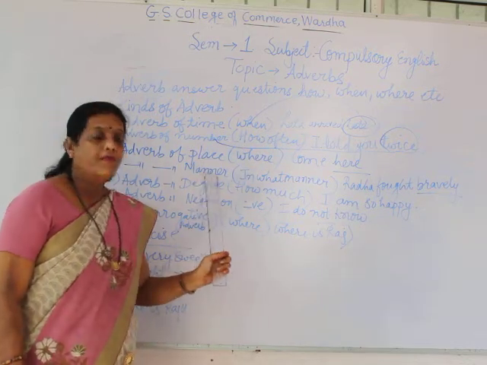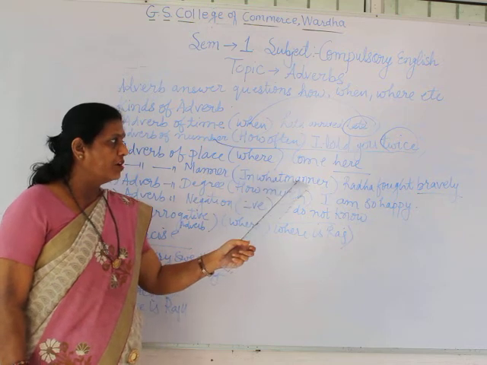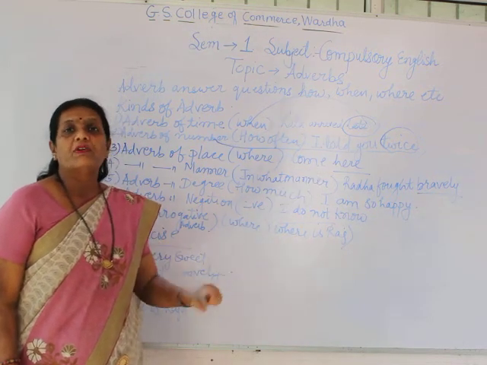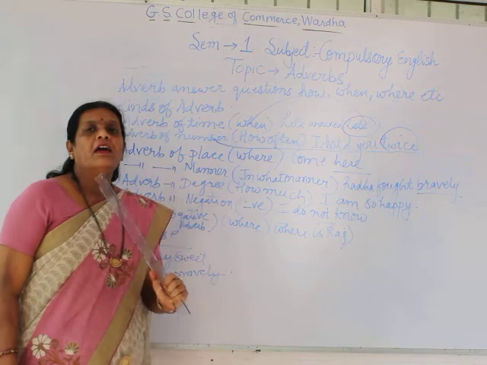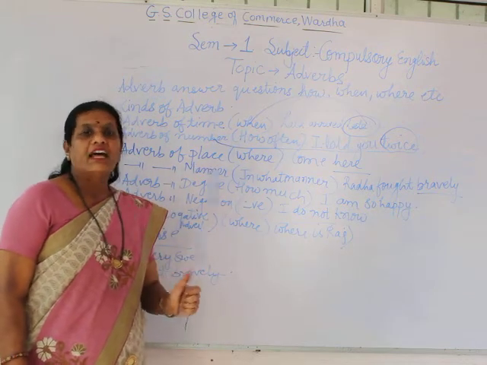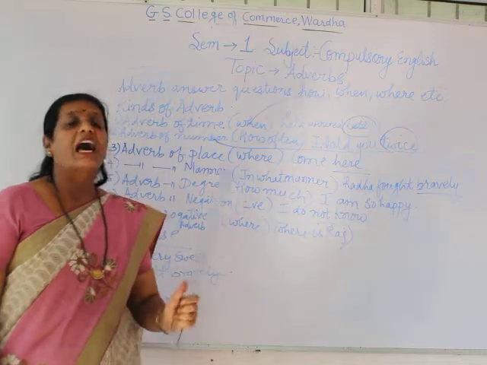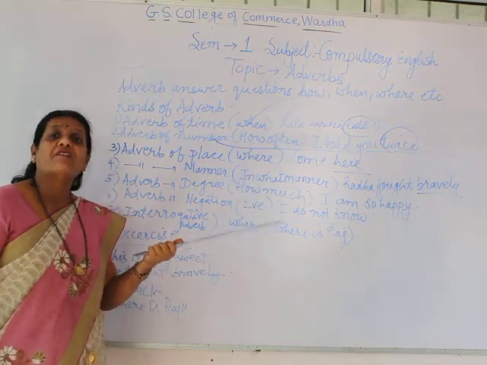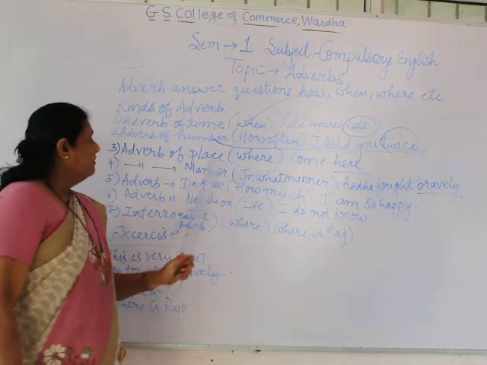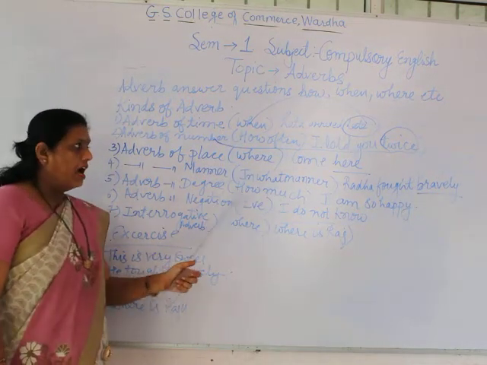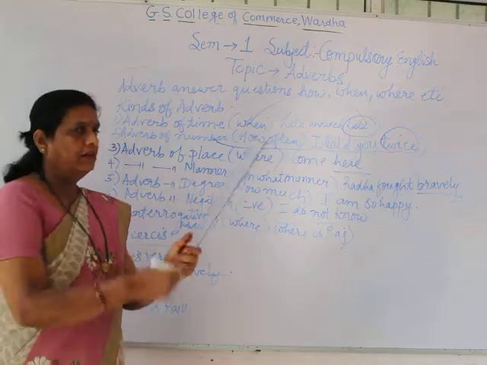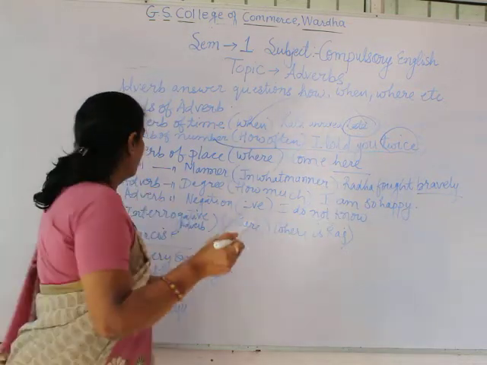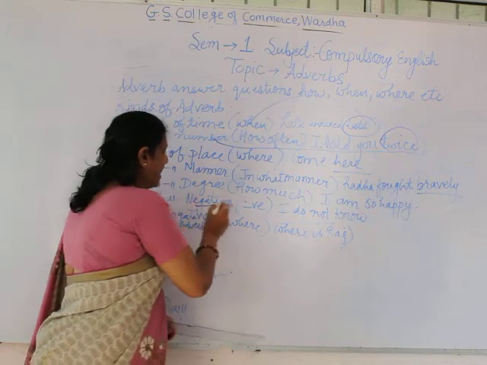Now, adverb of manner, which answers the question of the manner in which anyone is performing. If I say Radha fought bravely, it is answering the question of manner, किस तरह fight किया, bravely. She is having confidence. Now, adverb of degree, how much, which has different quantity express करेंगे. हाँ, adverb so happy. Adverb of next is negation.